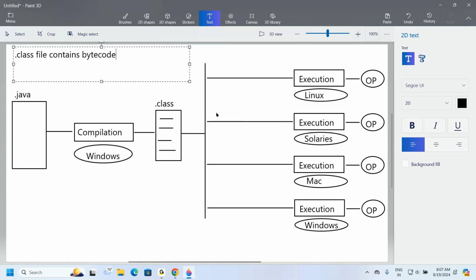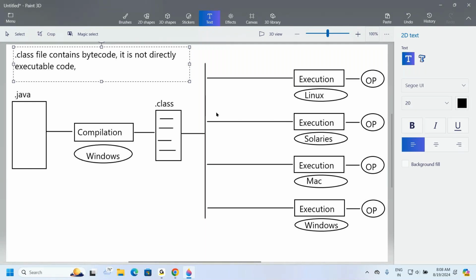Listen carefully. In the future, I will ask one important interview question: what exactly is the difference between a .exe file and a .class file? Two things I will discuss with you now, and that will be one of the interview questions, so put more concentration. A .exe file contains directly executable code, but a .class file contains bytecode. What is the nature of the bytecode? It is not directly executable code.